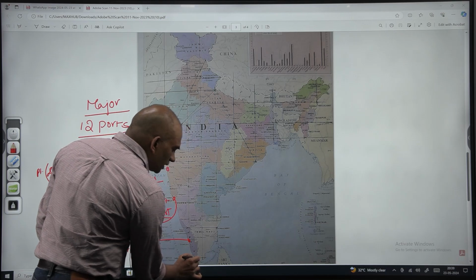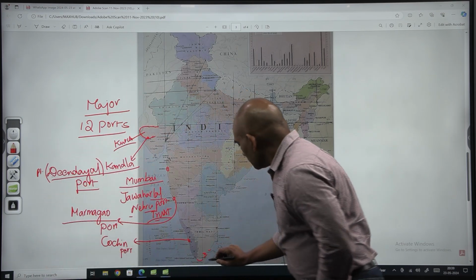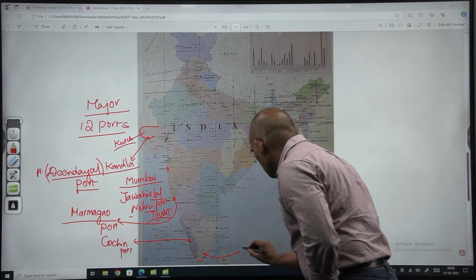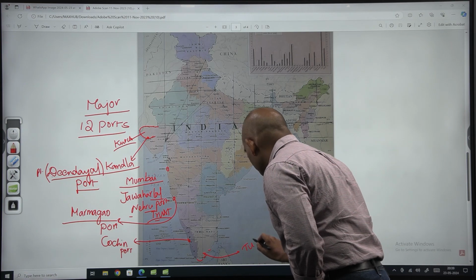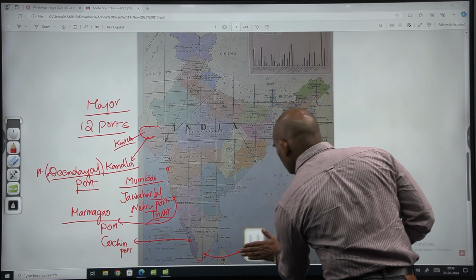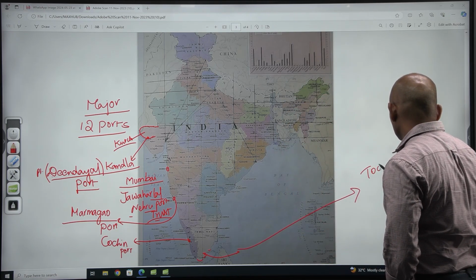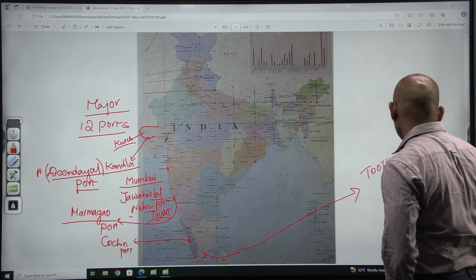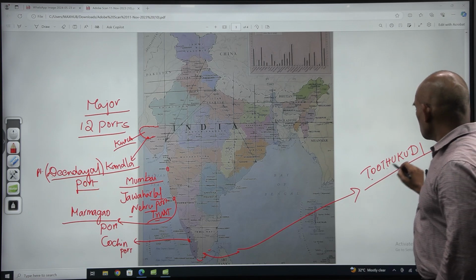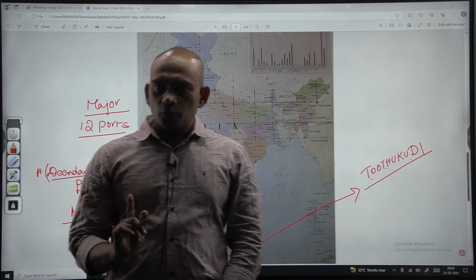Now look at Tamil Nadu. In Tamil Nadu, we have this extreme south, that is Thoothukudi. I am writing here. Look at the spelling: Thoothukudi. That is one major port.